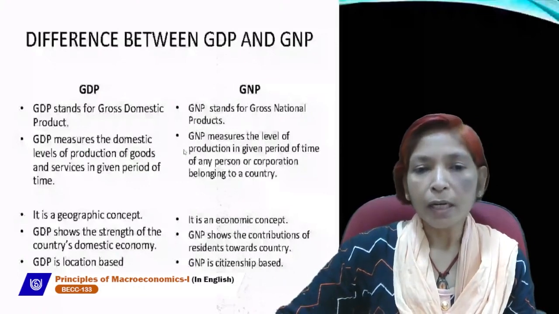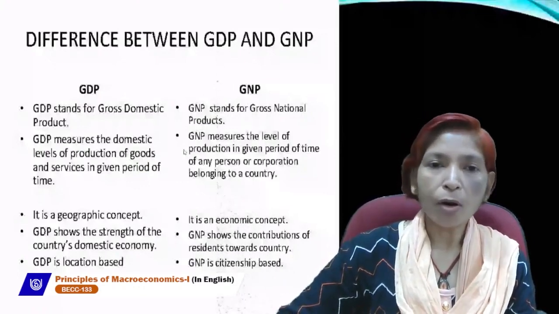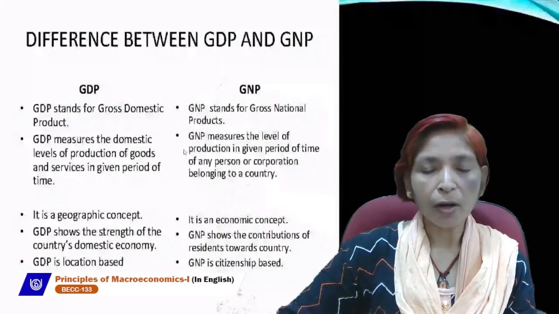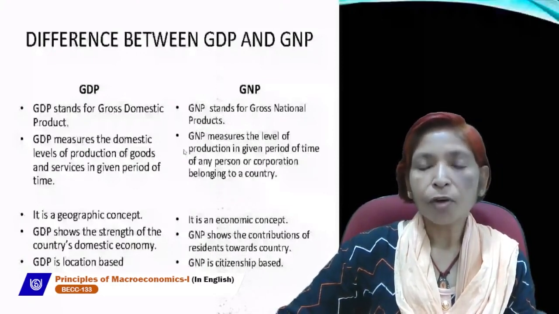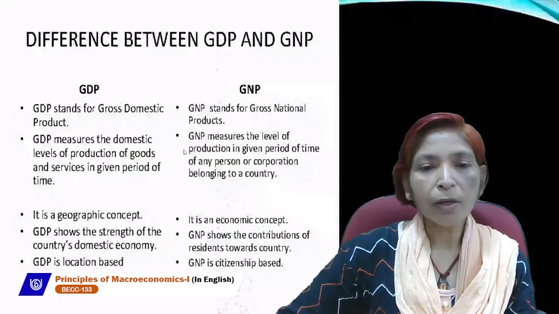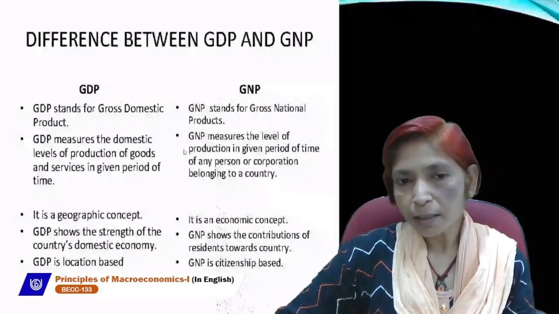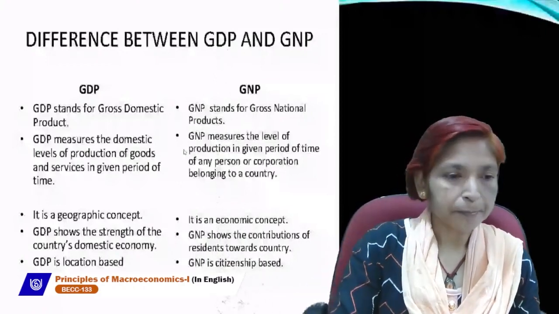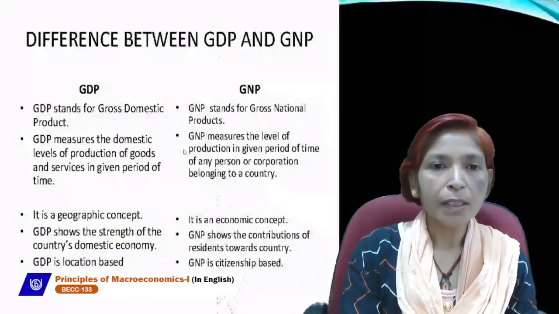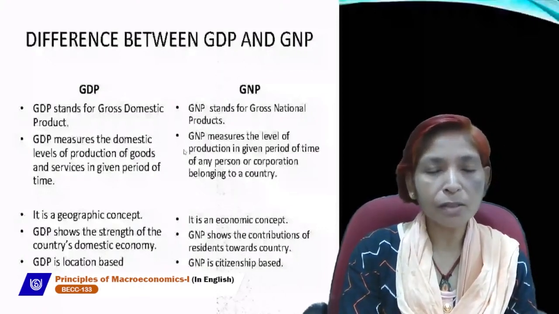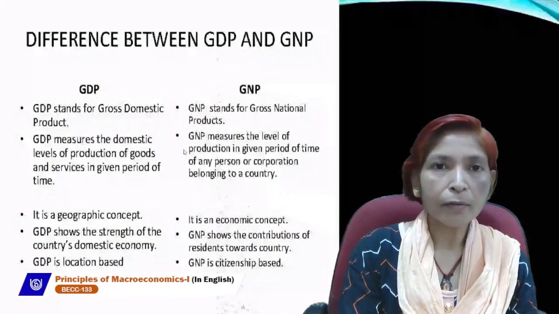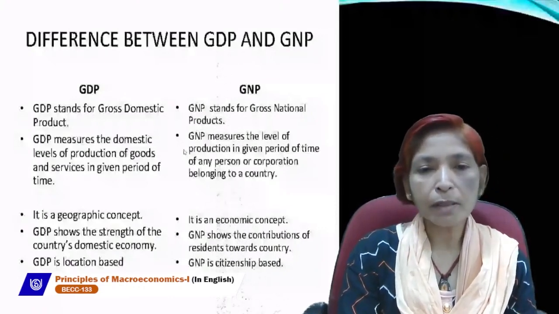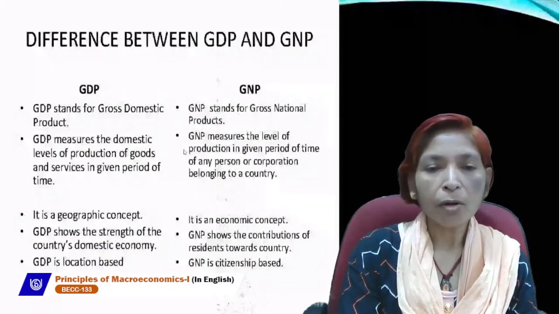For example, an Indian went abroad for earning money and for economic purpose and lives there for more than 1 year. That person will be called a normal resident of that country. For our country, that person will be known as NRI, non-resident Indian. So the basic difference between GDP and GNP is that GDP is related with domestic territory, and GNP is related with the production of goods and services which are made by normal residents of a country.